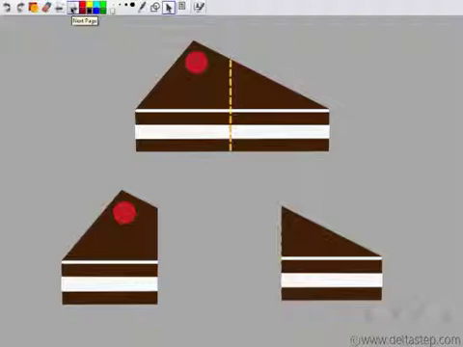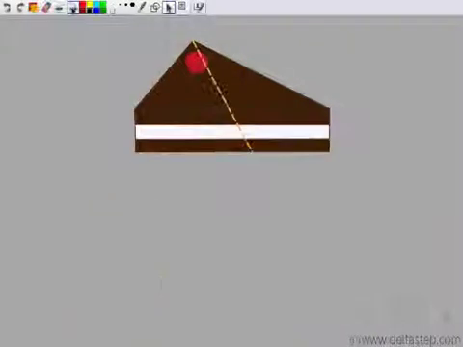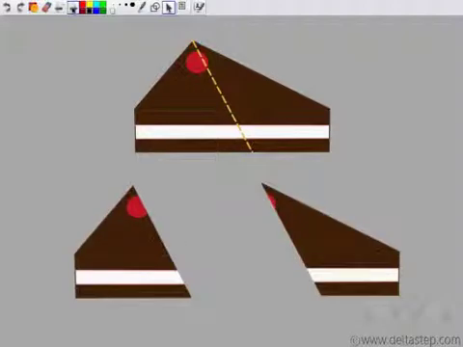So now, since they were not able to find a point or a line which could give them two equal parts, both of them decide to go to their elder brother. So the elder brother, smartly what he does is, he cuts the pastry along this line. Now this line, this is the midpoint of this line. So he basically cuts the pastry along a line that joins the midpoint with the opposite vertex. So he cuts it along this line, and let's see what he gets.